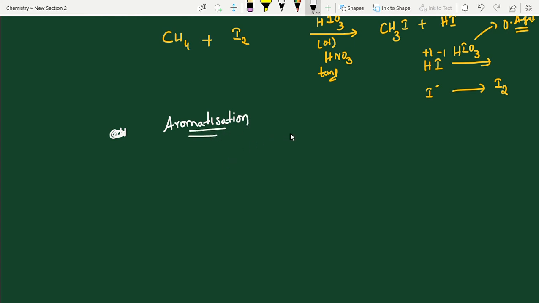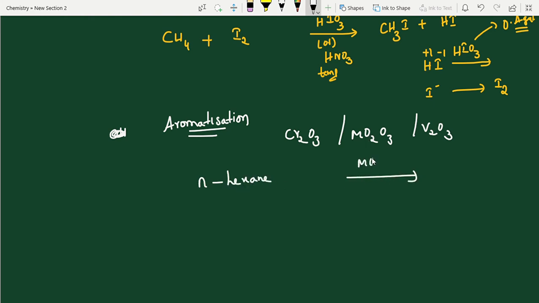Aromatization means, on the arrow, if you are seeing Cr2O3, Mo2O3 or else V2O3 like this, this is aromatization. In a simple example, I am giving n-hexane. With any one of these reagents, you will get 6-carbon benzene. This is non-aromatic, this is an aromatic compound. That's it. So with this we have completed the alkanes chapter. Okay, next one, alkenes.